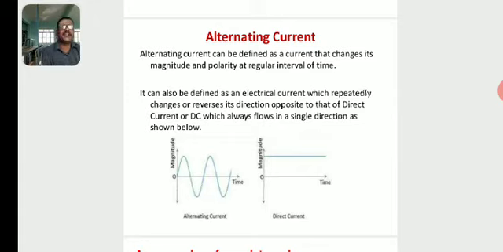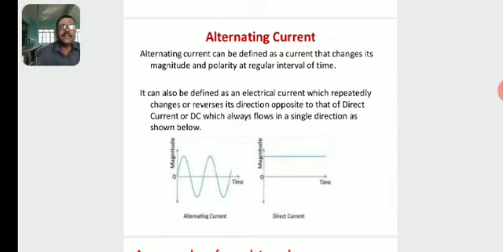Direct current is the current which does not change both in magnitude and direction. But alternating current can be defined as a current which can change its magnitude and polarity at regular intervals of time, so continuously.